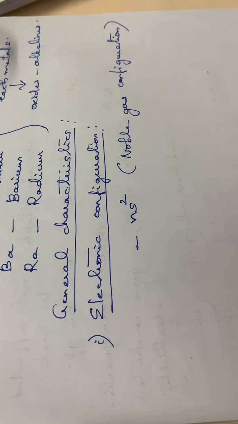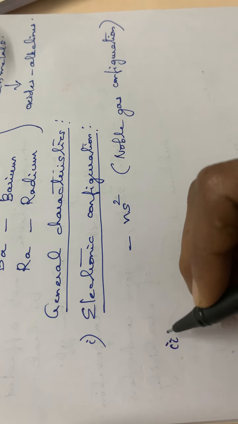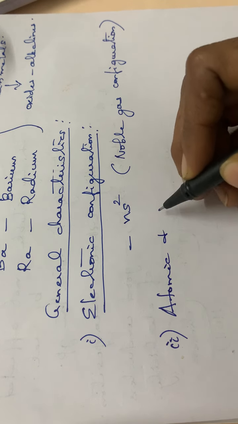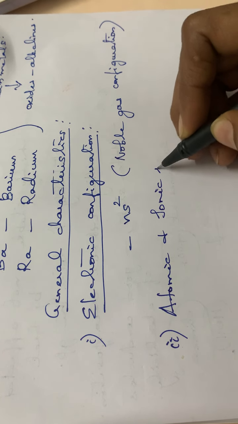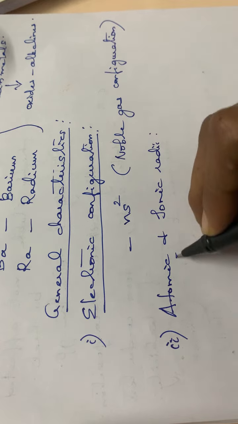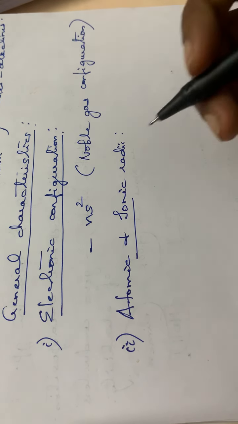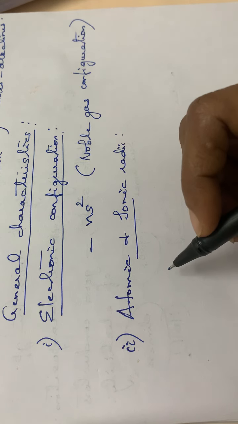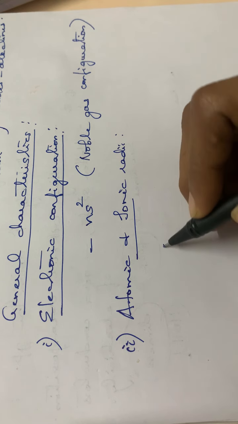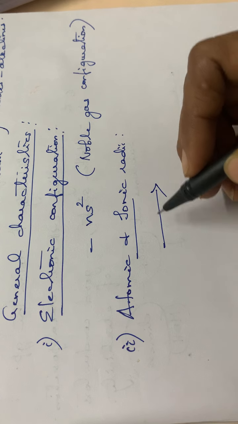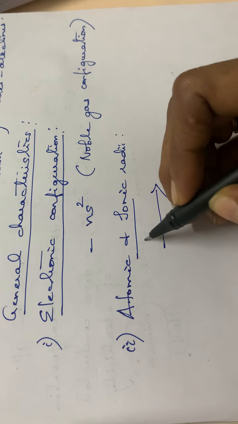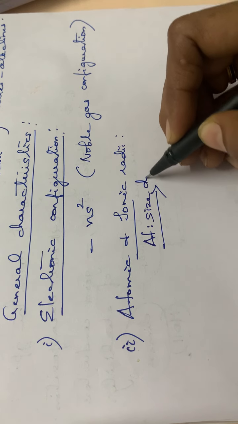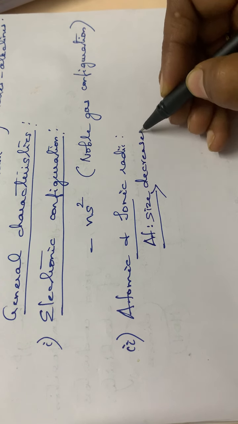The second one is the atomic and ionic radii. While comparing with group 1, the atomic and ionic radii are smaller, because along a period the atomic size decreases.